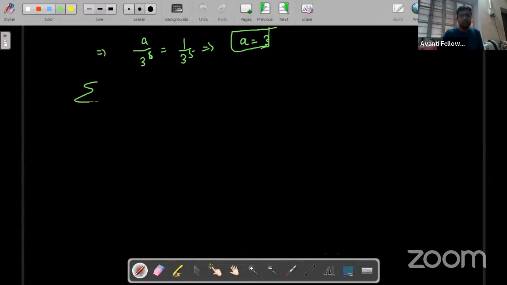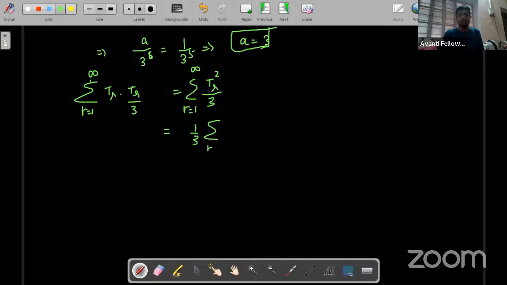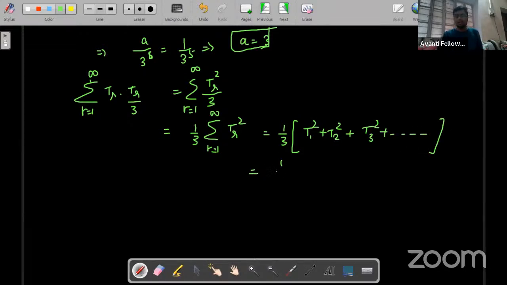So summation R equals 1 to infinite TR into TR upon 3, which means TR square upon 3, right? If there is some constant, we can take that constant out from sigma. So we can write 1 by 3 summation R equals 1 to infinite TR square. What does that mean? We can use sigma. So R equals 1, we'll write T1 square, then plus T2 square, then T3 square, and so on till infinite. Clear?